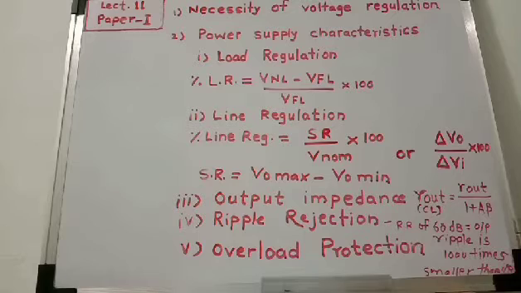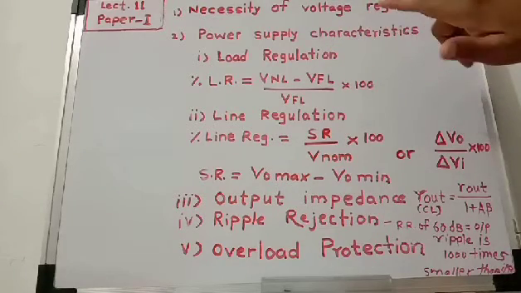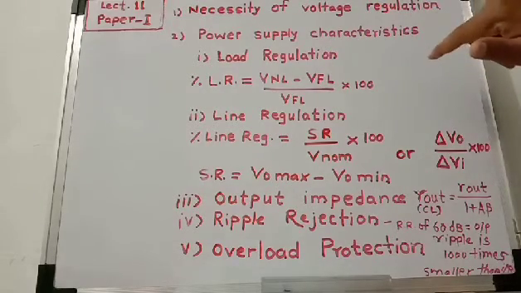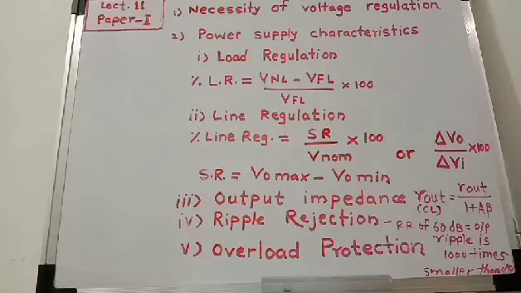The function of a voltage regulator is to keep the DC output voltage or DC load voltage constant, irrespective of variations in AC line voltage or variations in load current. That is, if load resistance varies, load current also varies.